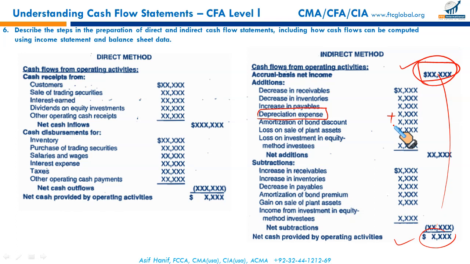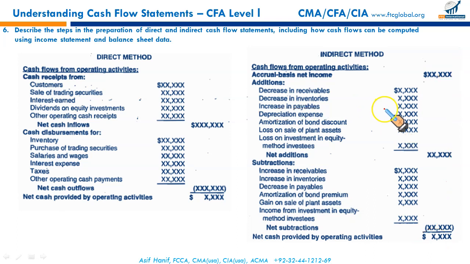Remember, depreciation expense, not the balance of accumulated depreciation. Accumulated depreciation is a contra account deducted from the cost of the asset on the balance sheet. So depreciation expense for the period, it's a non-cash expense to be added. All right.